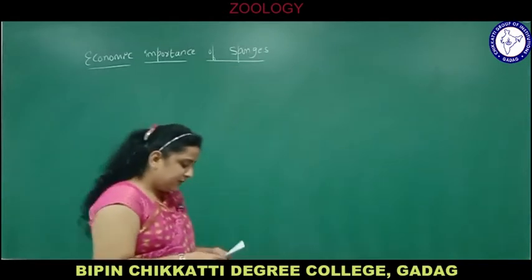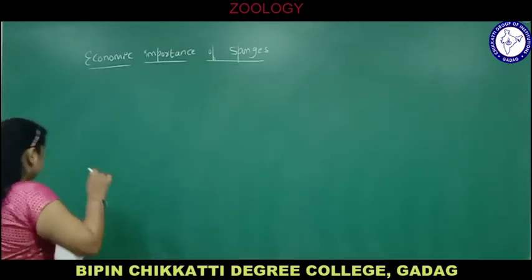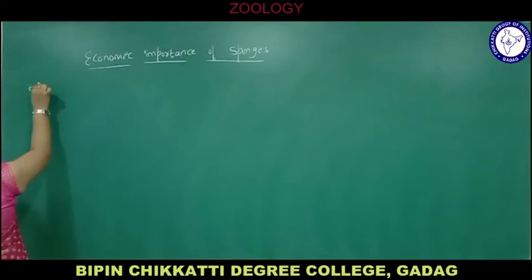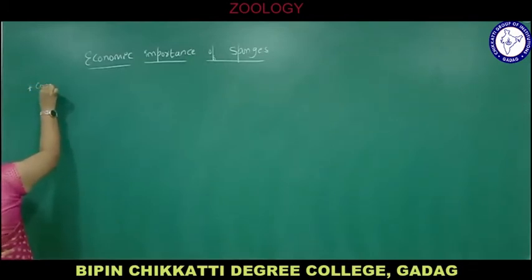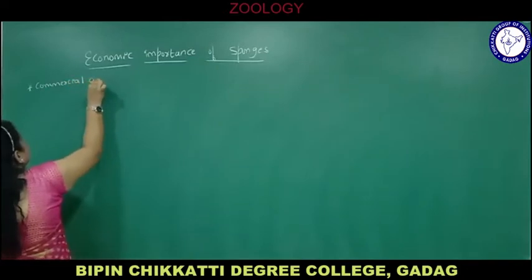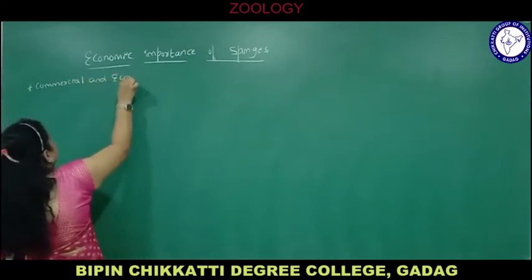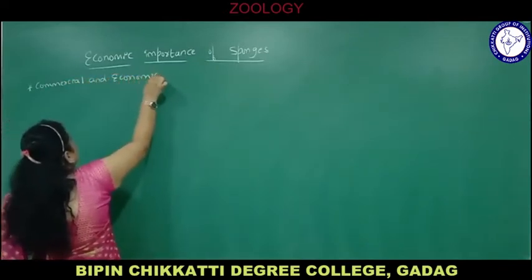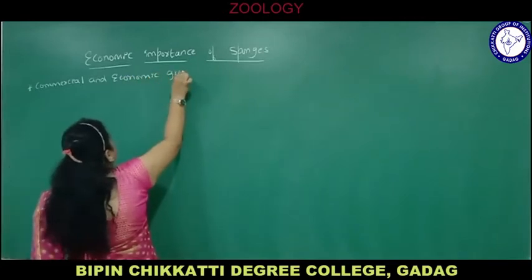First one, they play a vital role in the commercial and economic growth of our society.